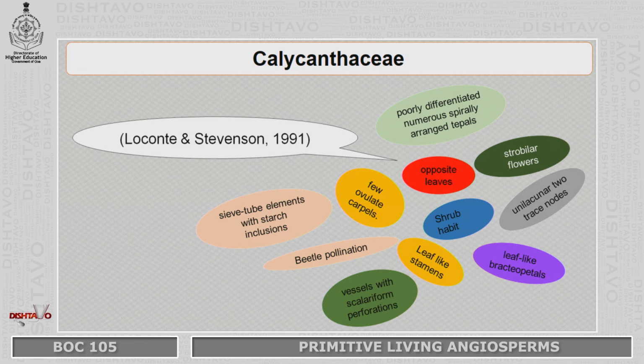According to them, poorly differentiated, numerous spirally arranged tepals are one of the characters of the primitive angiosperms, along with opposite leaves, few ovulate carpels, strobilar flowers, unilacunar two-trace nodes, shrub habit, leaf-like bracteopetals, leaf-like stamens, vessels with scalariform perforation, beetle pollination, and cells with starch inclusions. These are some of the characters which should be considered primitive, and this has been exhibited by the Calycanthaceae family.